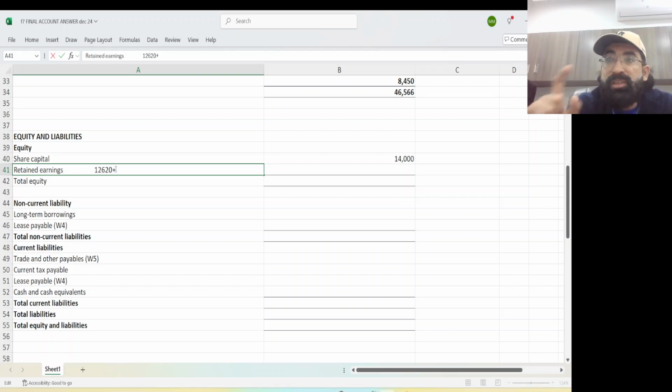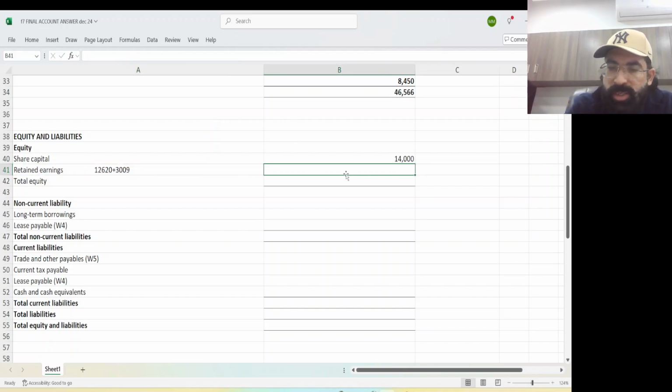Plus there is some profit, the profit for the year was 3009. When we add the profit for the year to the opening retained earnings, we get closing retained earnings. There are no dividends, so we'll simply add these two. 12620 plus 3009 is 15629. Okay, so this is your total equity.